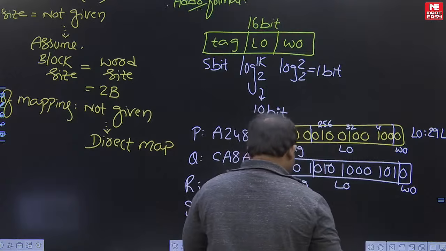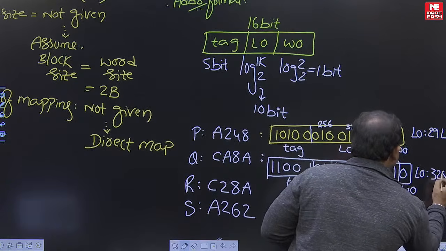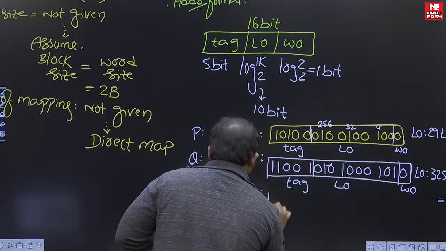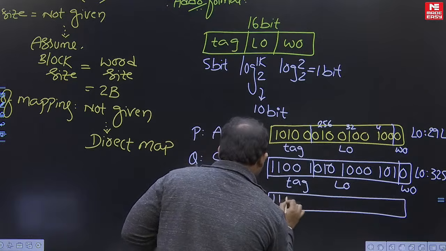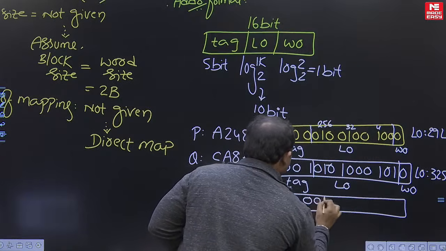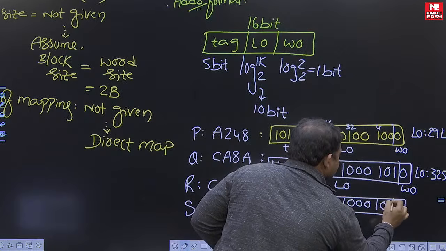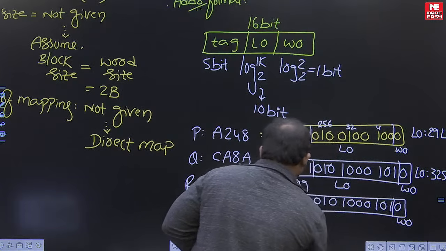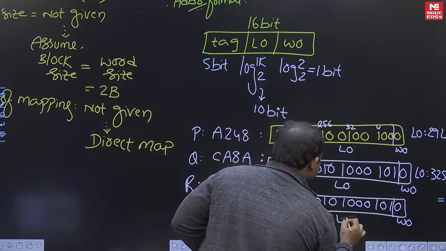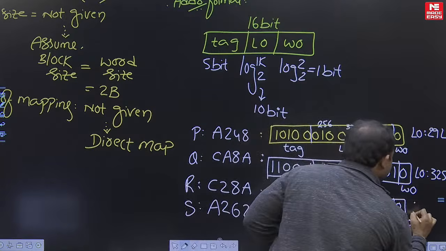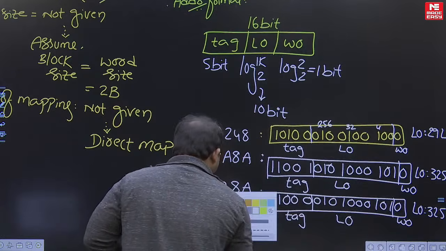So identify the line number: the line number equals 325. Then C28A: 1100, 0010, 8 and A. Again 1 bit for word offset, the first 5 bits for tag, and the remaining bits for line offset. What is the line offset value? 325.